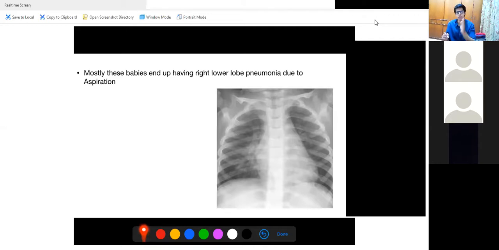But if you go back to the bathing history of the child, every day I put him on my legs in a sleeping position, every day I put oil on his face, and every day to remove the oil, I put water on his face. Obviously, he breathes, he will aspirate the oil and water, and slowly he'll develop this right lower lobe pneumonia.